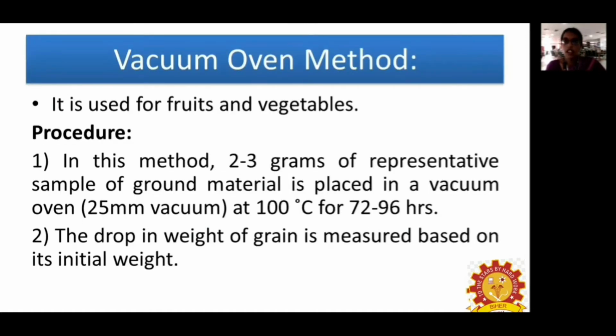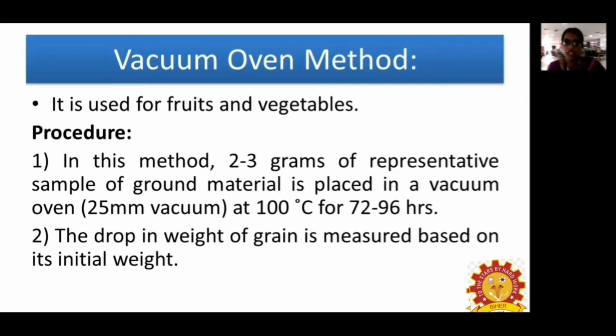Next is the vacuum oven method. It is mainly used for fruits and vegetables. In this method, we take 2 to 3 grams of representative samples, grind them, and place them in a vacuum oven at 100 degrees Celsius for 72 to 96 hours.